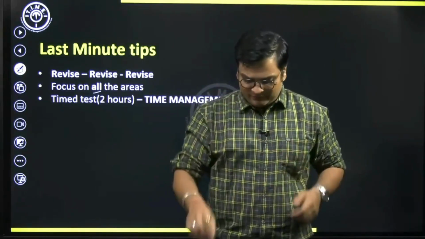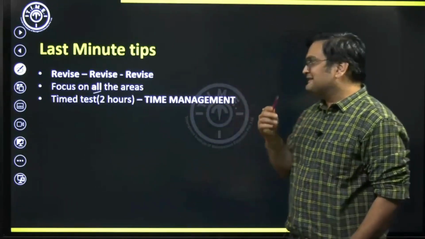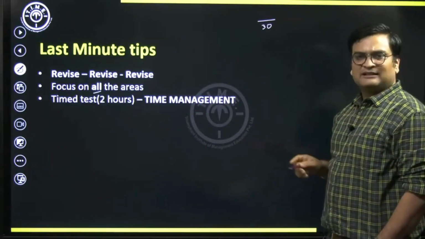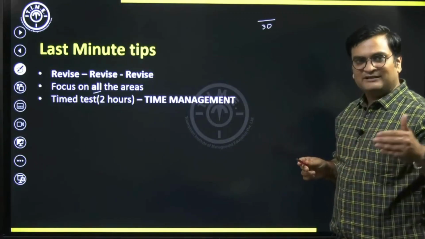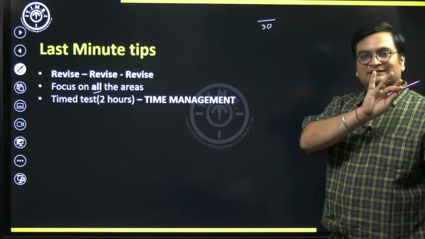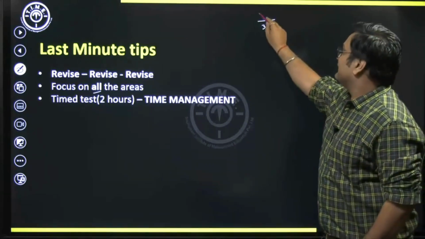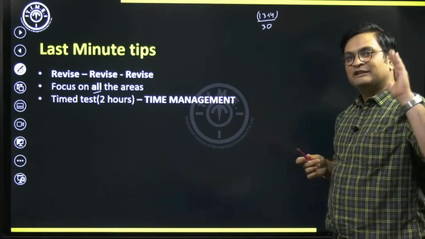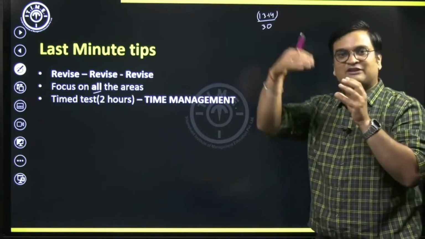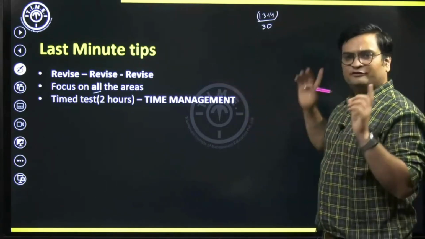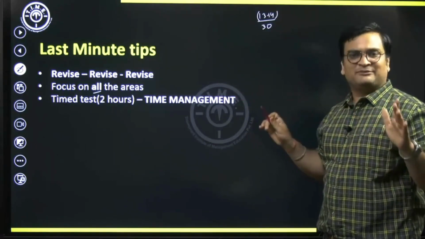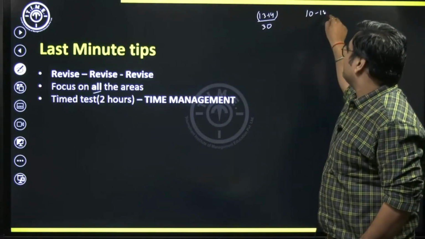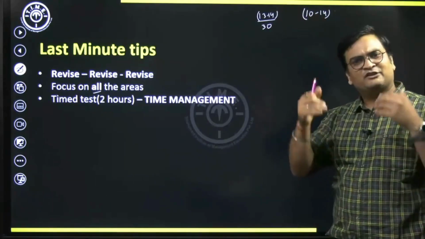Now, if you have to perform to the best possible levels, please understand, for example, if I talk about MCQ, there are 30 questions. As I was saying during the session, looking at the test historically, somewhere around 13 to 14 is a good attempt. That means if you get 13 to 14 questions right, of course assuming some extra questions may go wrong, that is a good attempt. So you're leaving away another 10 to 15 questions.